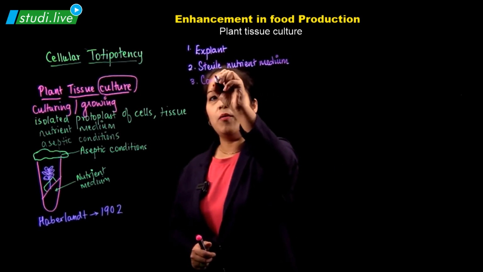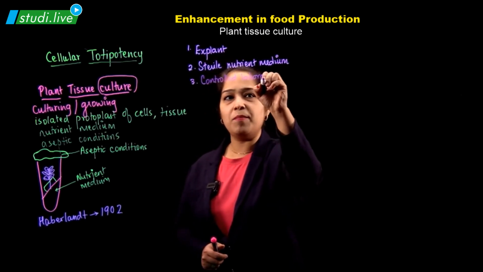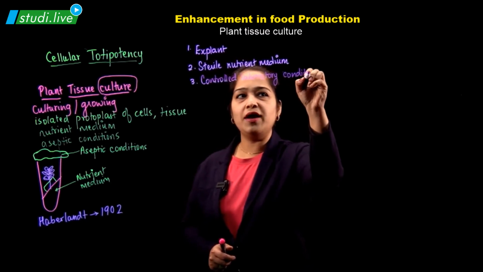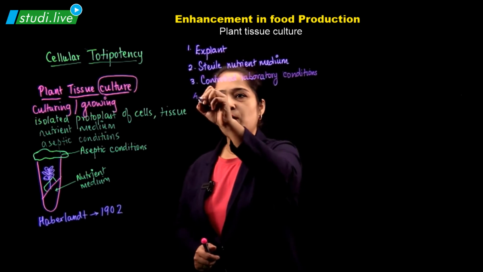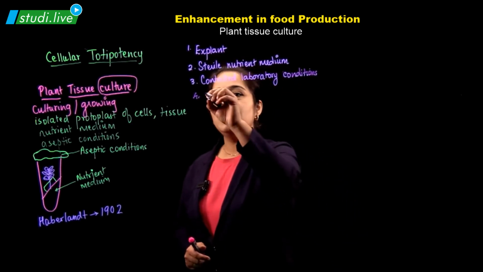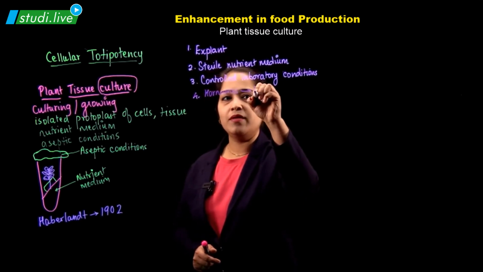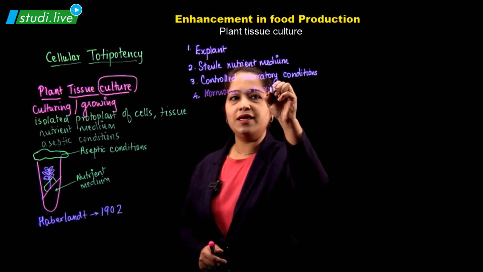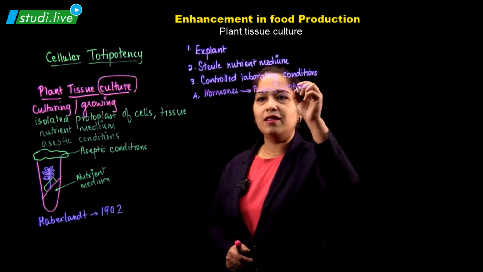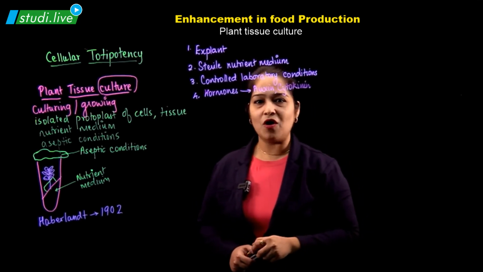The third requirement is controlled laboratory conditions. Controlled laboratory conditions include maintenance of temperature, humidity and light. Then the fourth requirement is plant growth hormones. Which hormones are required? The hormones like auxin and cytokinin are required. Now, why they are required, we would be seeing later. So, these are the main requirements of plant tissue culture.